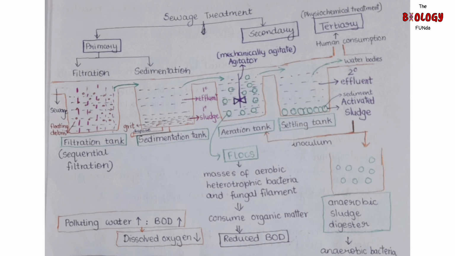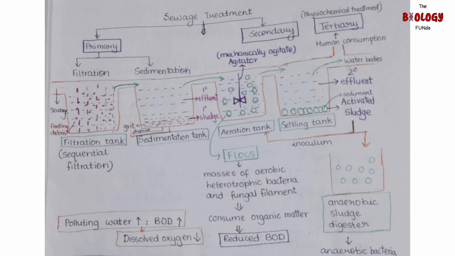After the removal of large and small particles, this sewage is then sent to another tank called a sedimentation tank. Here, the ones which were not filtered are sedimented, that is, the grit, like soil and small pebbles. All the solid settles down in this tank and is known as primary sludge.